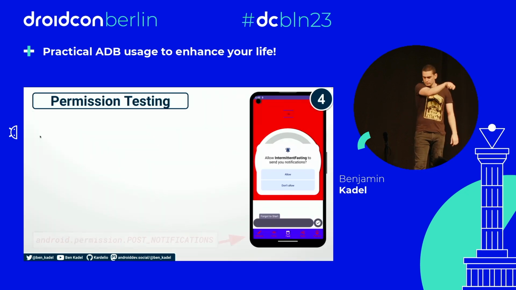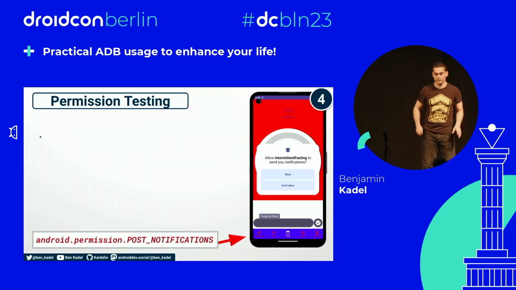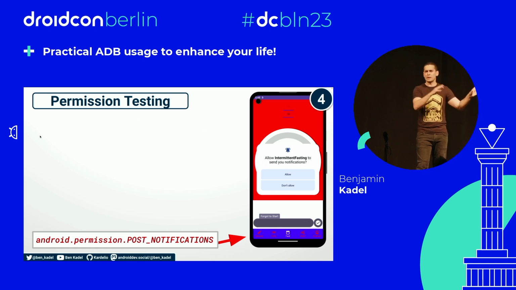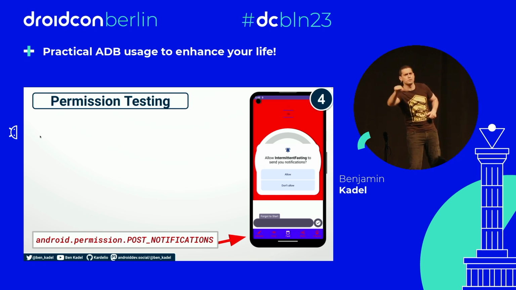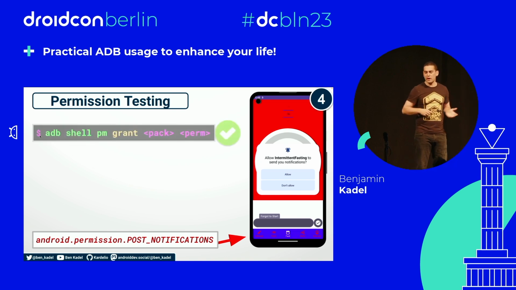And finally, permission testing, the last one, and then you're free to go to lunch, I'm sorry. It's not really permission testing, this is a terrible title, but it's basically tweaking with permissions from the terminal. Often we'll have apps that have these runtime permission dialogues that say, hey, can I do this? Can I post notifications? Yes? No? OK, fine. But we can answer this question from the terminal without even opening the device.